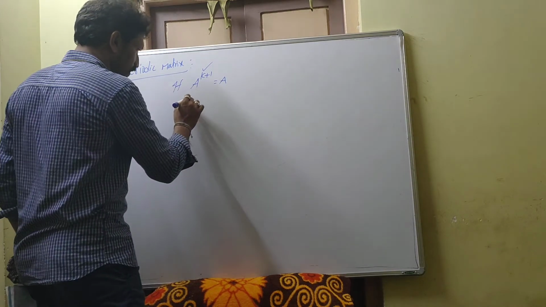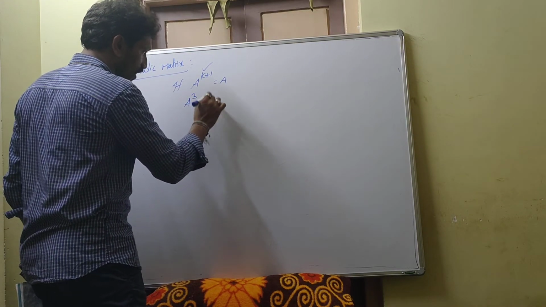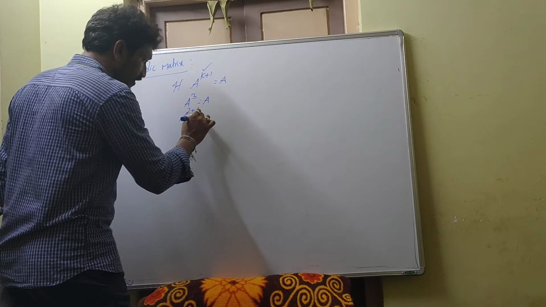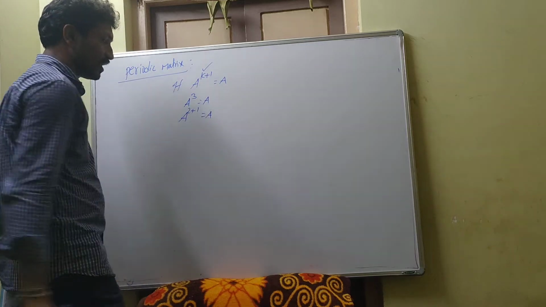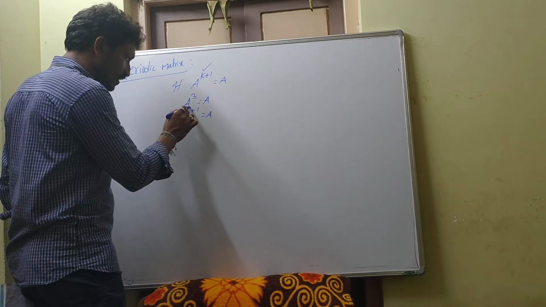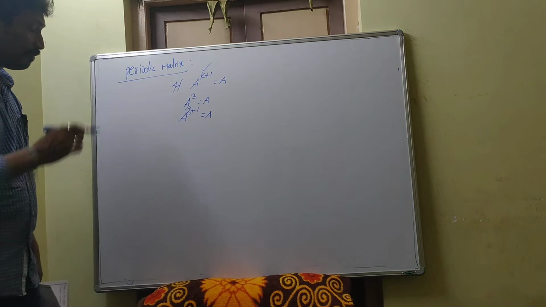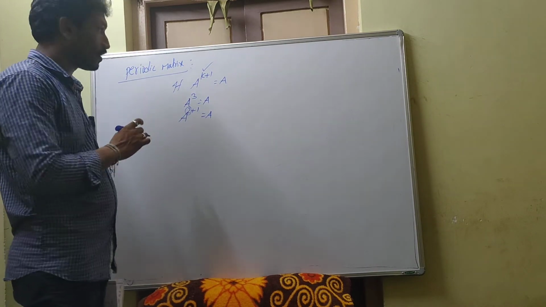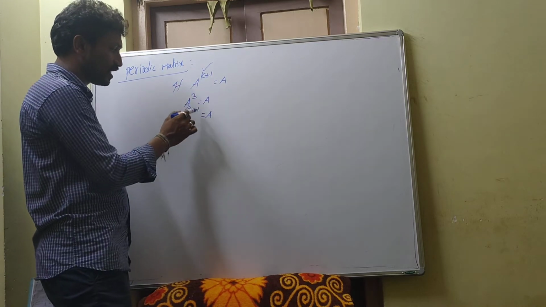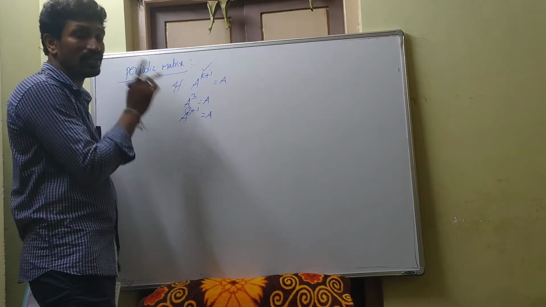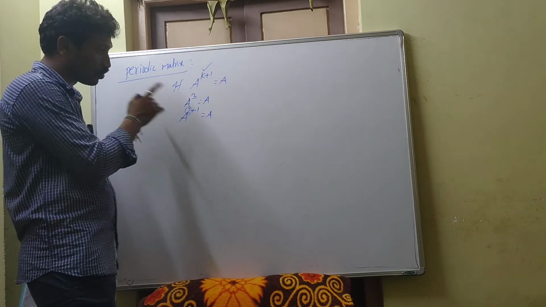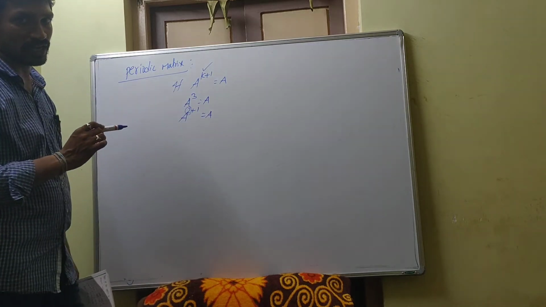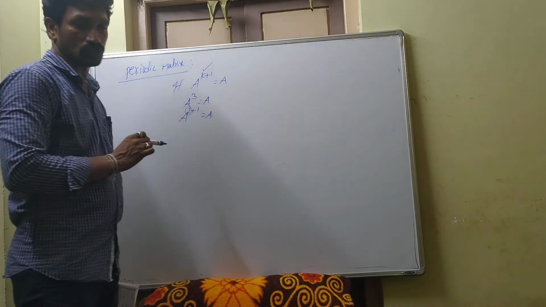For suppose A cube is equal to A, this means you can write A power 2 plus 1 is equal to A. So here the order, in the sense period, is 2. You call this period 2. So this is the periodic matrix with the period 2. This 2 should be least. If you want to say A power k plus 1 is equal to A is a periodic matrix with the period k, this k should be the least positive integer.